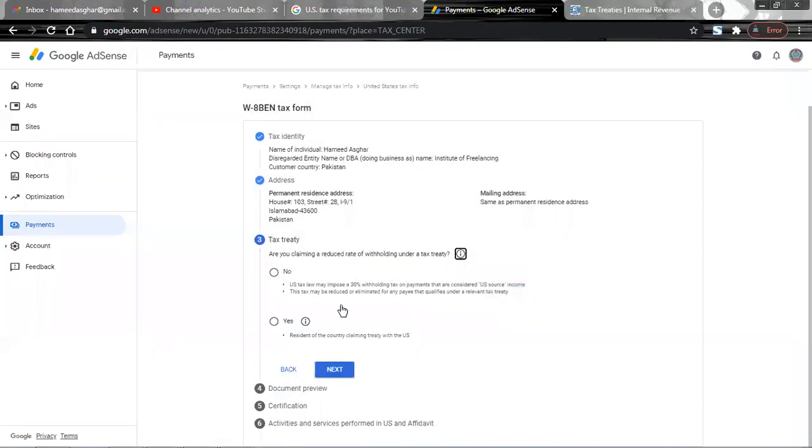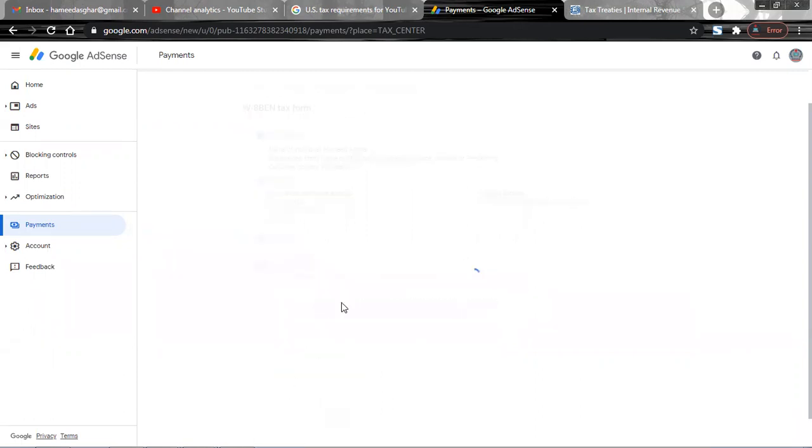So let's get back to this, and we are going to say no thank you. The US may impose a 30% withholding tax on the payment and the income. This may be reduced or eliminated by any payee. Okay, all set. Let's click on this and let's click on the document preview, and that's how we proceed step by step through all of these steps.